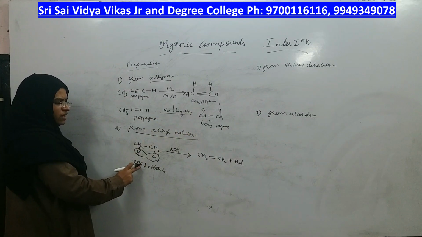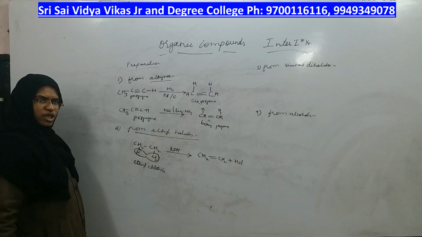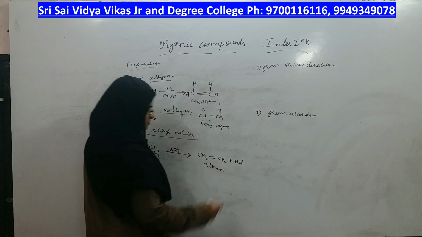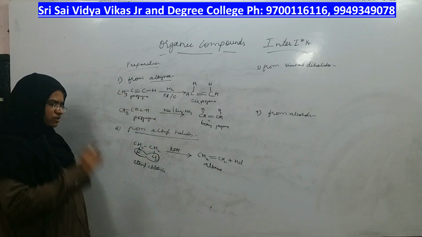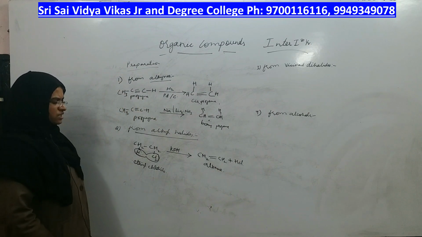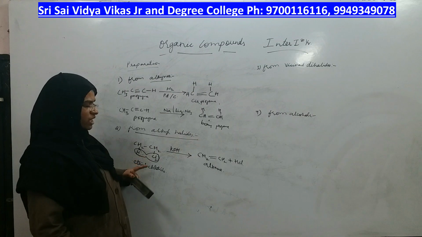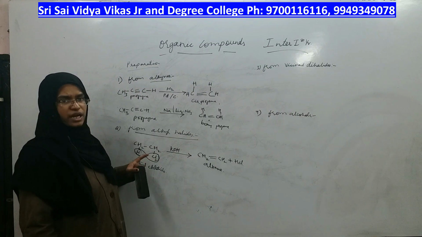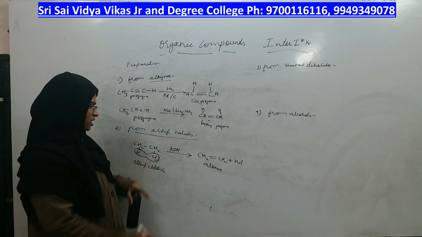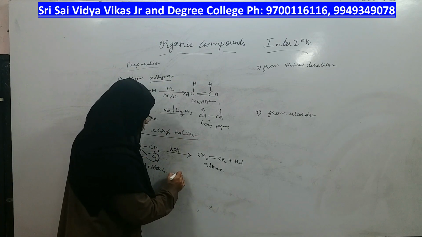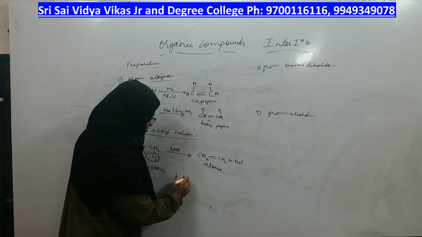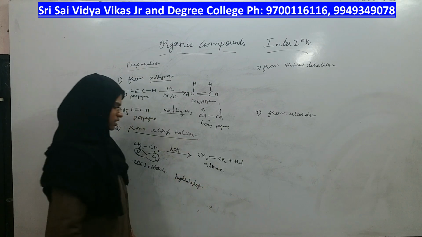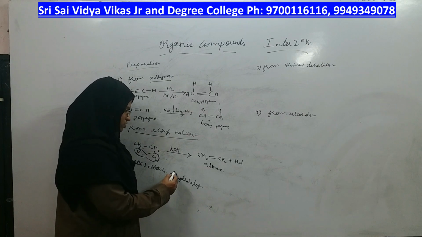Elimination reaction of alkyl halides will give you alkene. The product is alkene only, right? Small molecule is this. Now which small molecule are you eliminating out here? Hydrohalide, right? You are removing hydrohalogen. Which molecule you are removing? Hydrohalogen you are removing. So whatever is removed, you should add D.